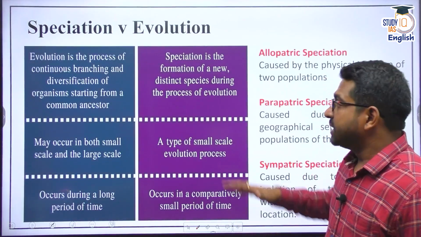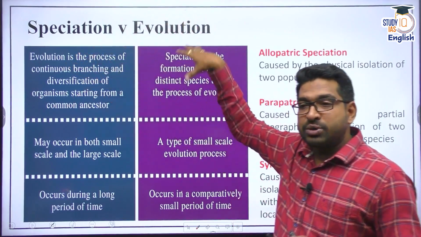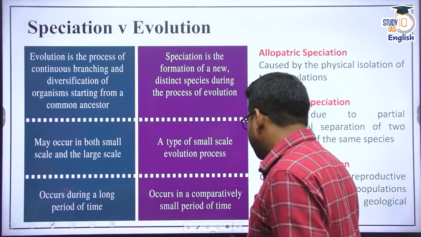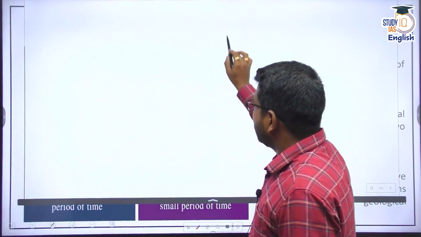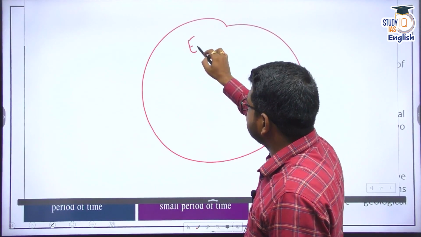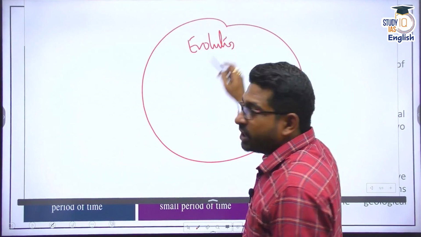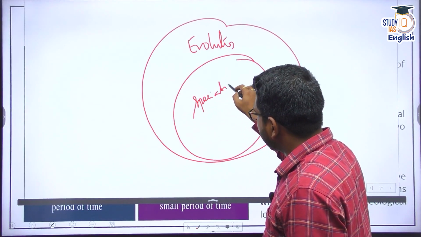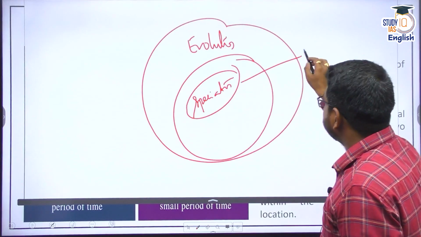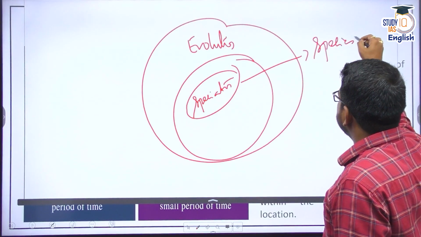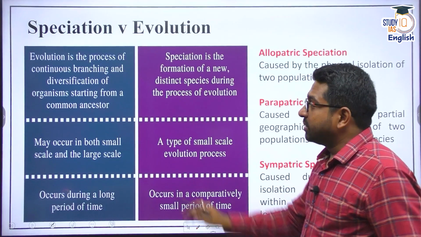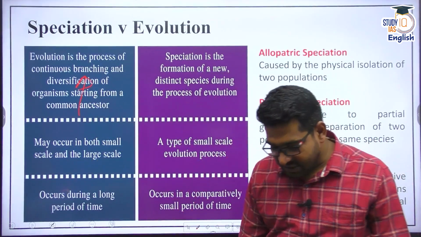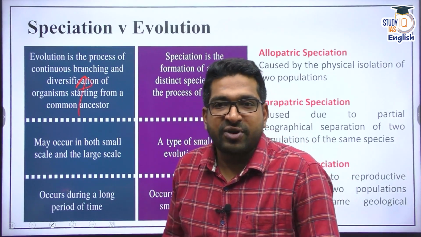Now, please remember, speciation and evolution are both connected concepts. If I have to explain it in very simple terms, let me draw something and I'll try to explain. Now, this is called evolution. Within evolution, if you draw a subset, this becomes simply speciation, meaning different species have come into being. So evolution is a continuous branch, where we say that all of us have come from a common ancestor.